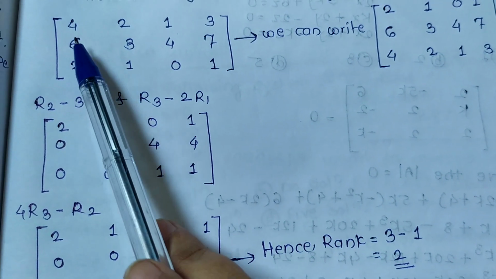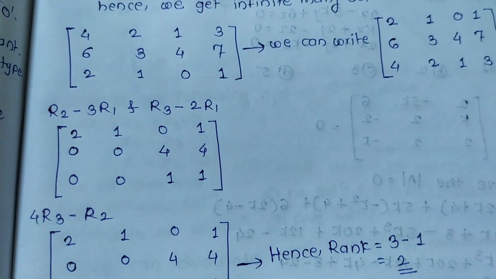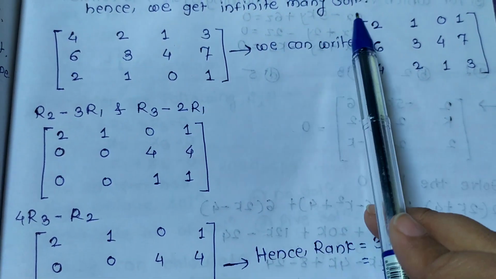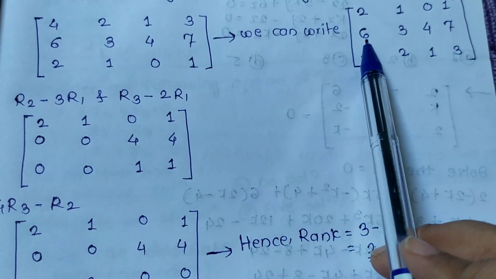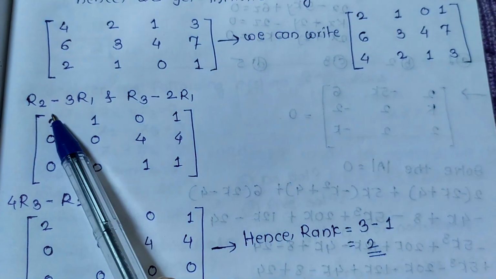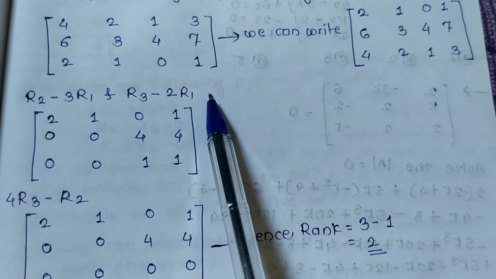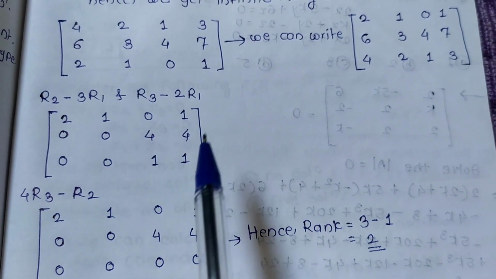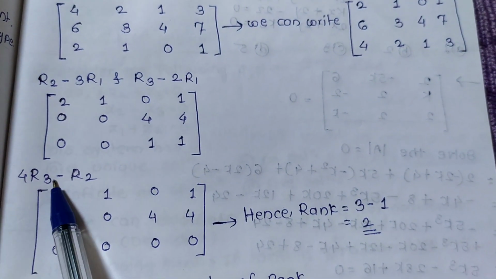Now we can write this row as the first row because it will be easy for calculation. Then R2 minus 3R1, R3 minus 2R1. Wow, this is easy. Then 4R3 minus R2.